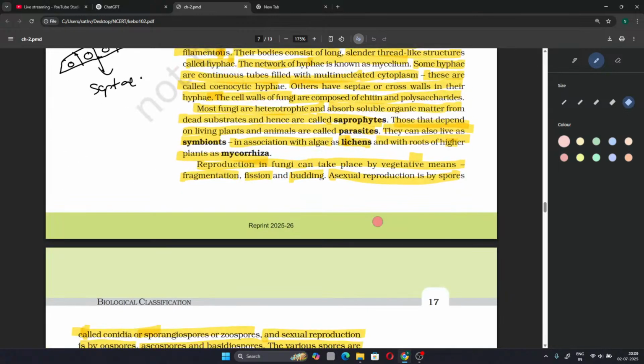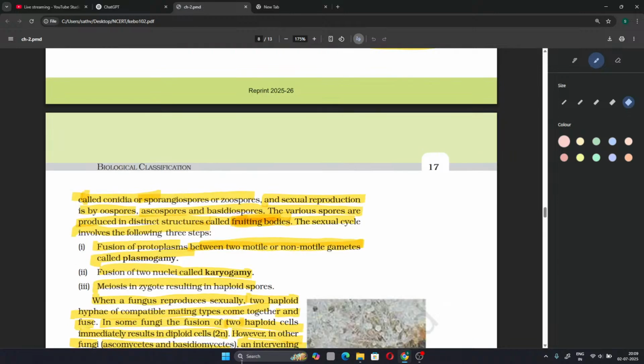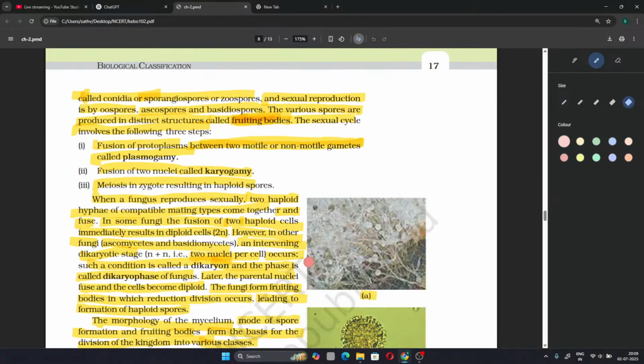Reproduction in fungi can take place by vegetative means, which is through fragmentation, fission, and budding. Asexual reproduction is by spores. These spores are called conidia or conidiospores, sporangiospores or zoospores. Sexual reproduction is by oospores, ascospores and basidiospores. The various spores are produced in distinct structures called fruiting bodies.